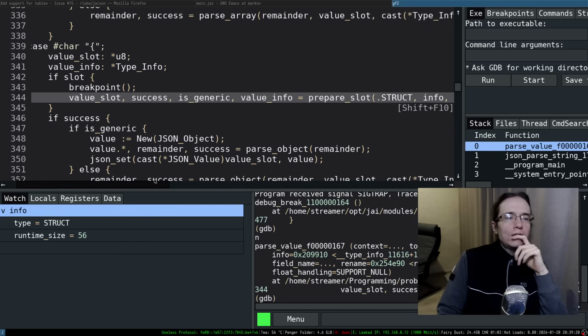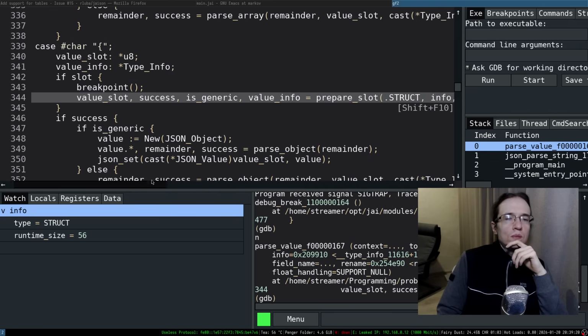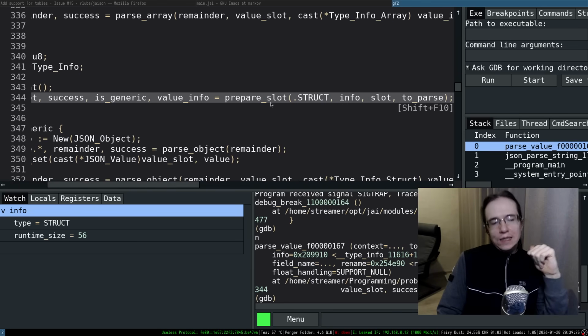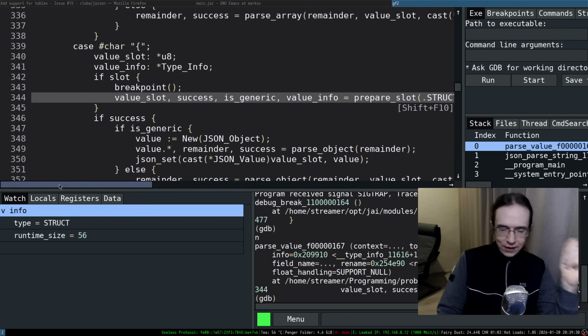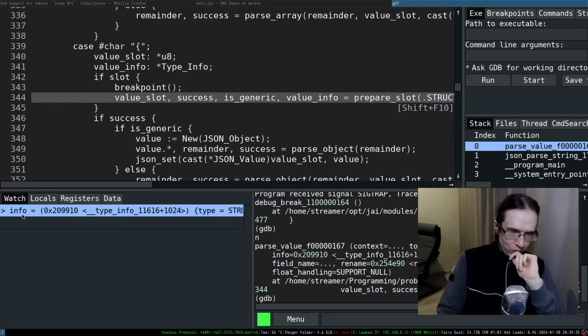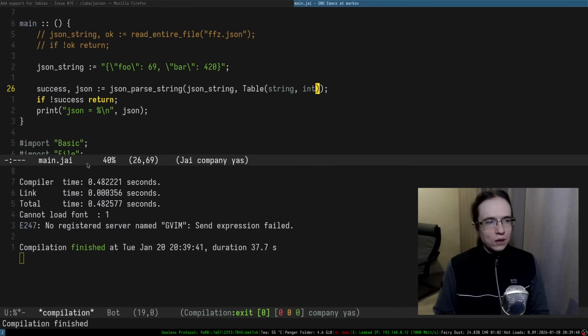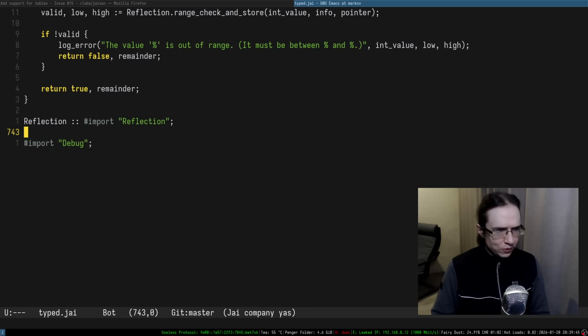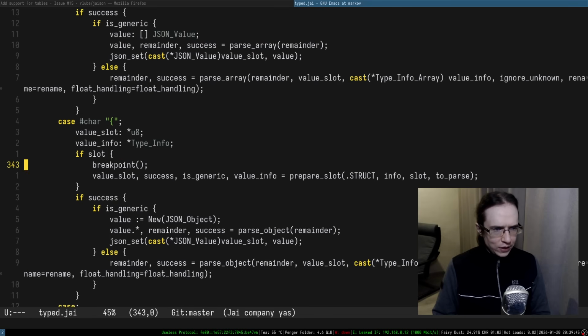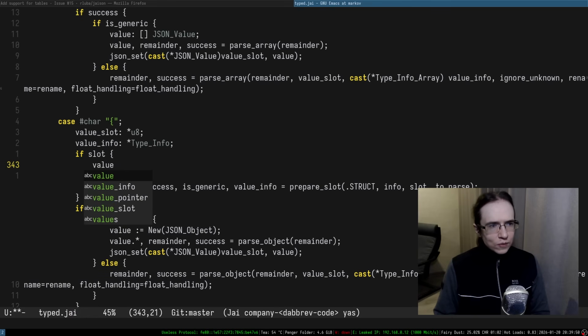Which also kind of means that, yeah, the prepare slot can detect that the struct is a table. It has a name table, and then it has like keys and stuff like that. It's still, all of that is still detectable, which is great in my opinion, which is actually kind of great. So I want to go into typed. So this is the breakpoint. And in here, one of the things we can do. So how do you